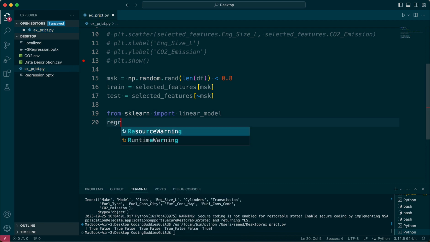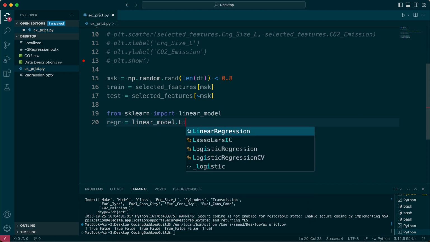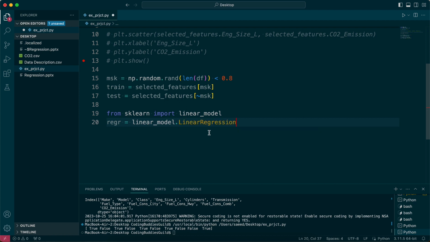Now we call it, I don't know, regression, right? That equals, from this library that we imported, linear regression. It has it here. We want to choose a linear regression model, right? So this regression, that's an object now. And we can actually start training the model, like preparing our data.